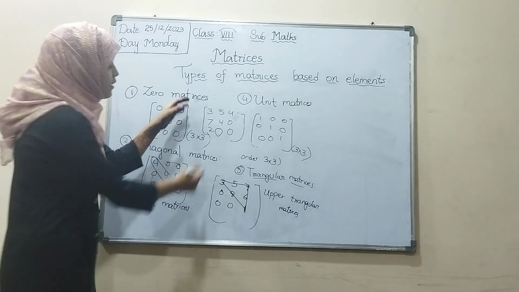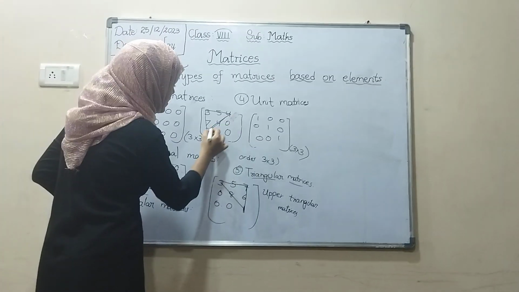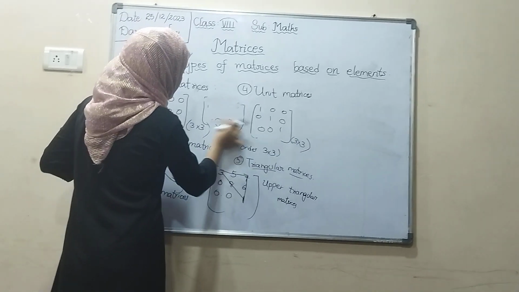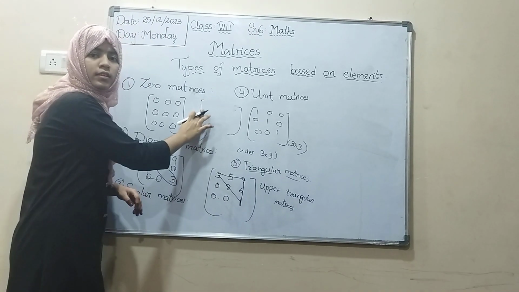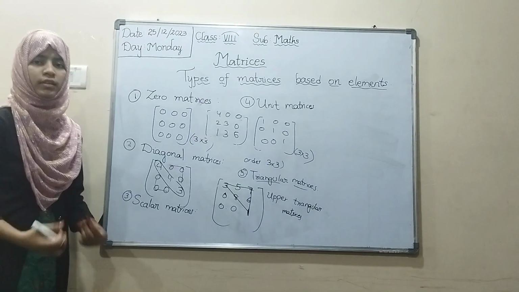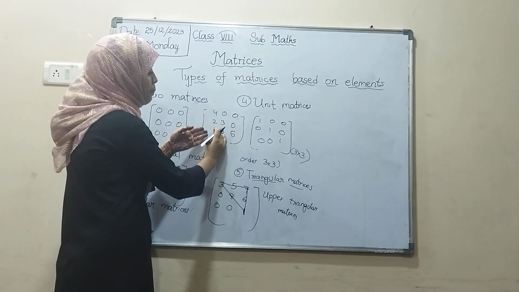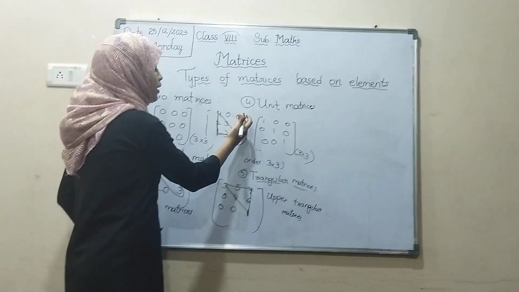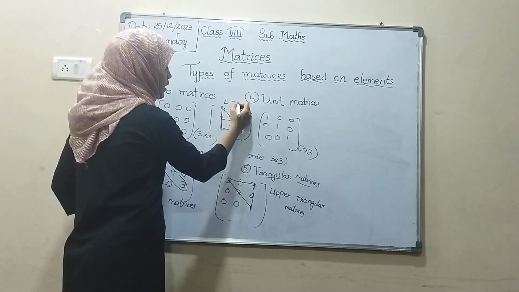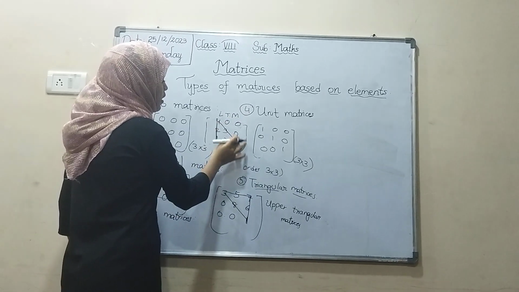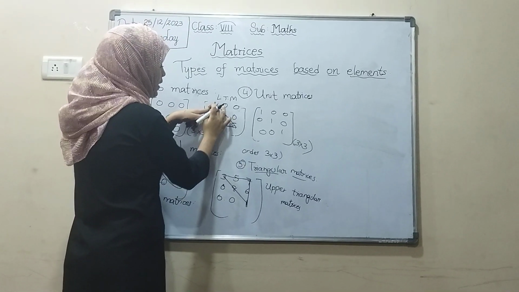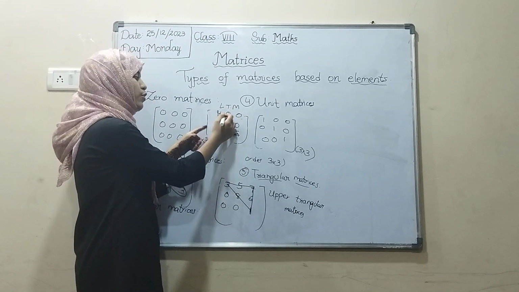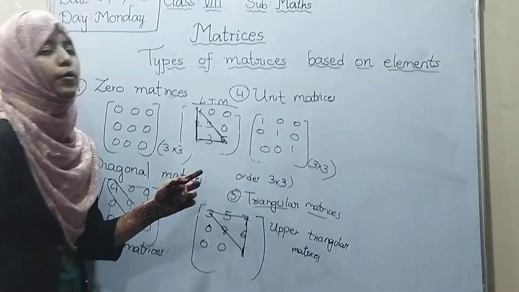If the elements above the principal diagonal are 0, it is forming one triangle here, no? It is called a lower triangular matrix. Lower one triangle is forming. So above the principal diagonal, zeros are there. It is called a lower triangular matrix.